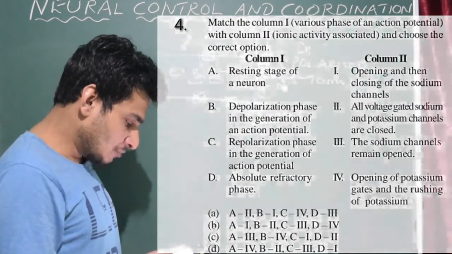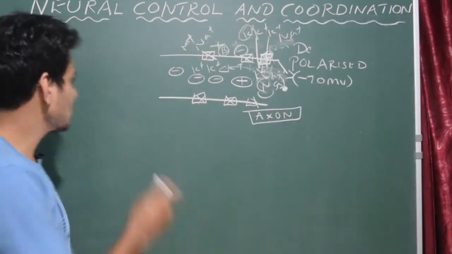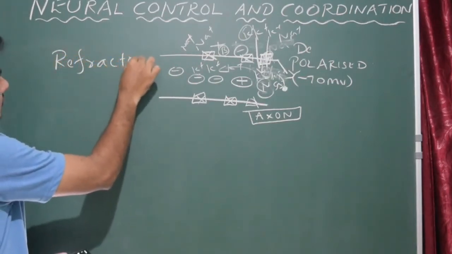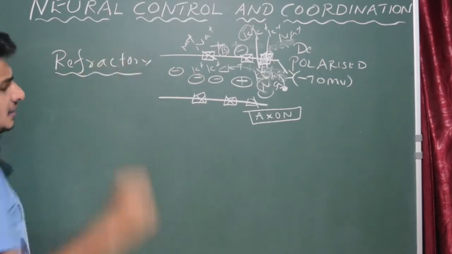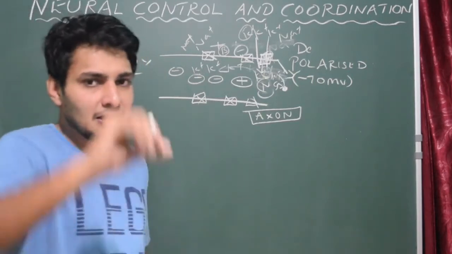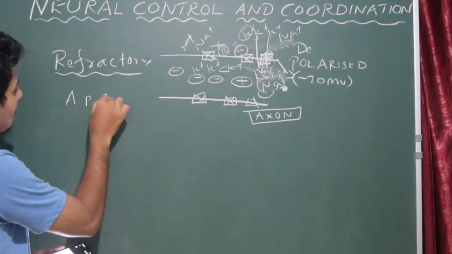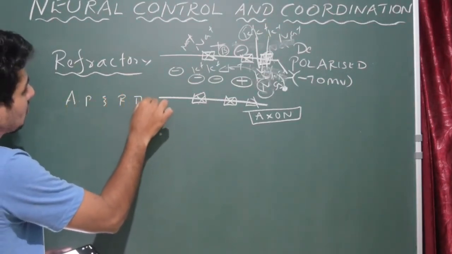D, absolute refractory phase. Please understand the meaning of refractory. What is refractory? It is the phase between the action potential and resting membrane potential.